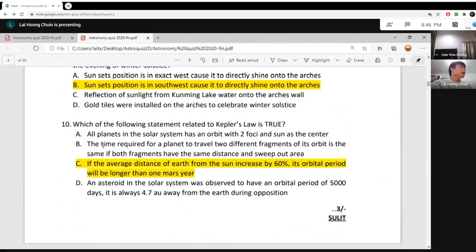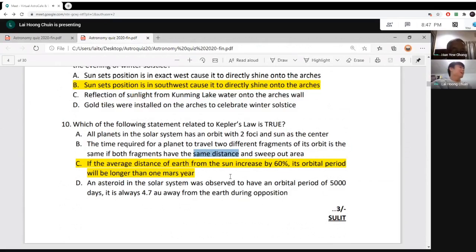B is the time required for a planet to travel two different fragments of its orbit is the same if both fragments have the same distance and sweep out area. This is on Kepler's second law. Based on Kepler's second law, the time required for a planet to travel two different fragments of its orbit is the same if the sweep out area is the same, not the distance. The sweep out area might be the same, but the distance might not be the same. That's why this is not the correct one. The same distance, this is the part that tricked you all.